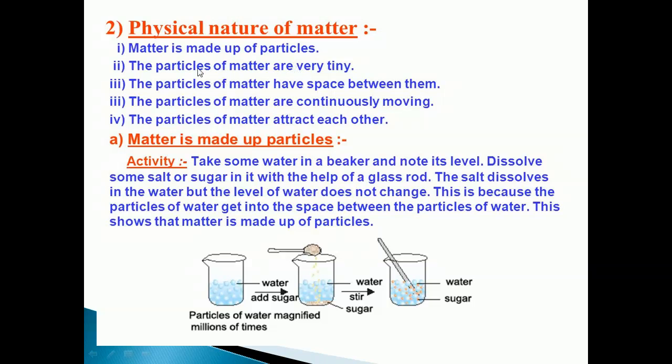Once again I will repeat, matter is made up of particles. All matter is made up of what? Particles, and these particles are very tiny, very small in size, and the particles of matter have space between them, and particles of matter are continuously moving. Particles of matter attract each other. Now we can see the physical nature of matter one by one by seeing some activities. First, matter is made up of particles.